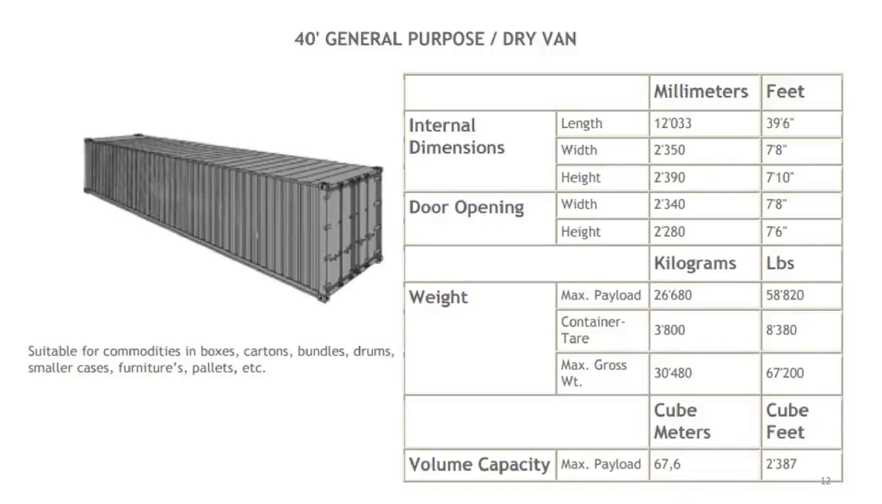Now this one is the 40 foot general purpose dry van. This one is closed from all the sides, only open at one side. You can see the door. And this is suitable for commodities in boxes, cartons, bundles, drums, smaller cases, furniture, pallets, etc. These can be stored inside very safely and can be transported from one point to another.